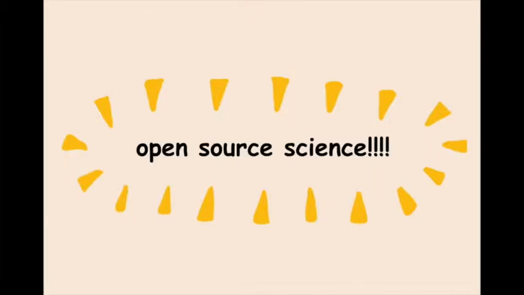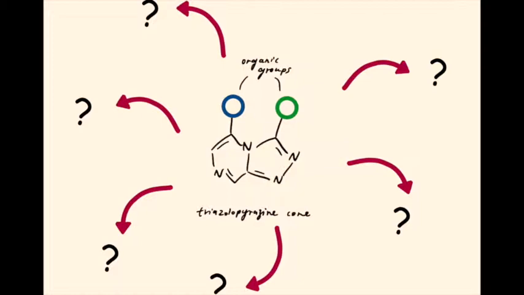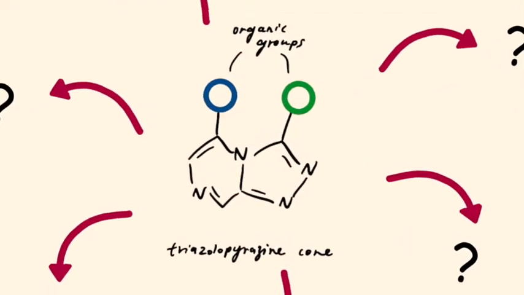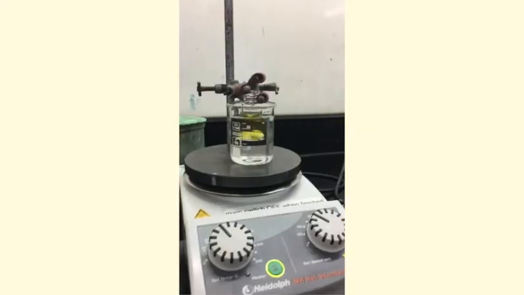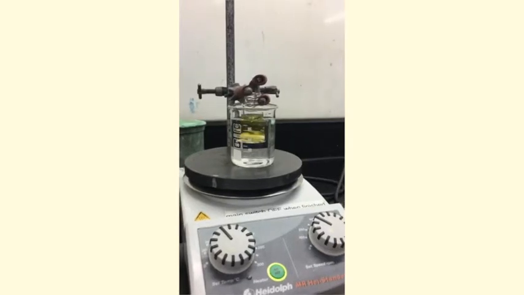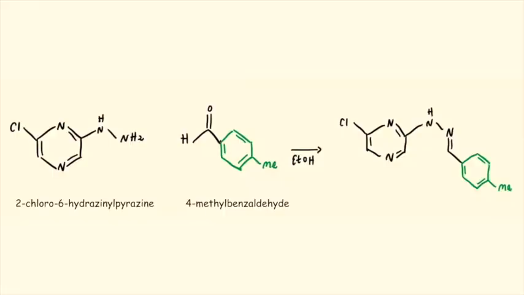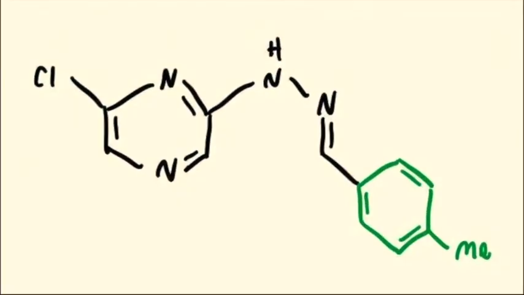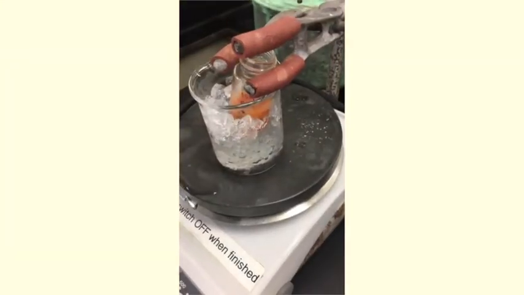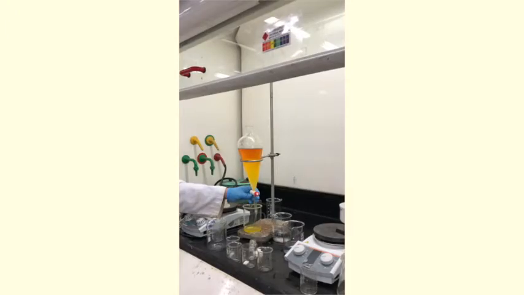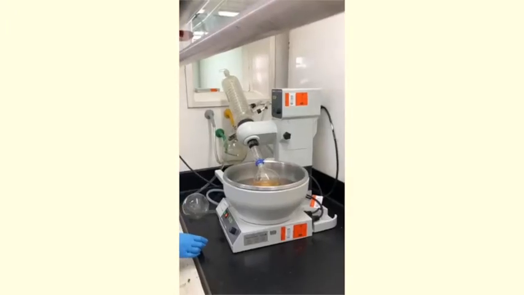We've synthesized 6 compounds with potential anti-malarial properties, all variations on a triazolopyrazine core. First, we performed a condensation reaction. We combined this molecule with our group's designated aldehyde in an ethanol solution. This was done at 40 degrees. We then reacted the resulting chemical at 0 degrees with chloramine T, and let this reaction continue over a week to form our intermediate. This intermediate was isolated using a separating funnel and a rotary evaporator.